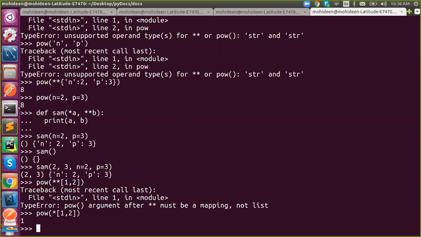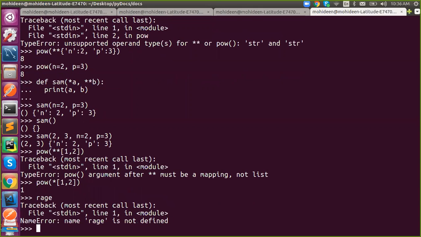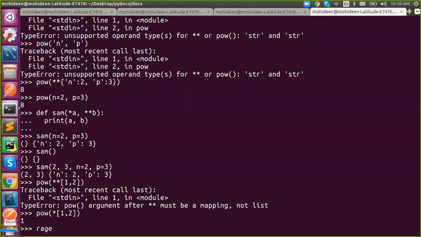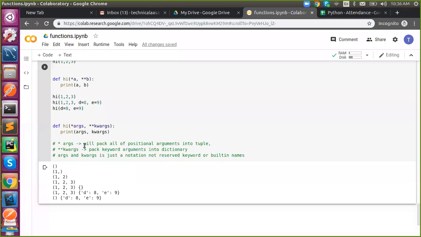So we all know range, right? Range function. Try to implement range. Initially I showed you with only one argument, that is stop alone. But here we are supposed to use start, stop, and step. So this is a better example. There is no way to do range except this way.